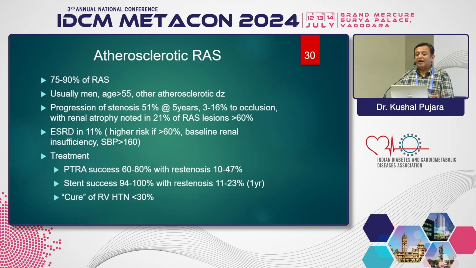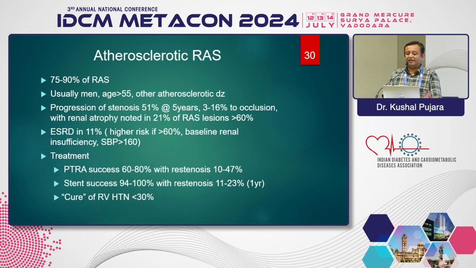On the other side, atherosclerotic renal artery stenosis is more difficult to treat, and there are more chances of restenosis. The one-year restenosis chance is almost 25%, because we use a bare metal stent. That's why we routinely don't advise treating all renal artery stenosis. Nowadays cardiologists, wherever they see a blockage, put a stent, but that is not true in atherosclerotic renal artery stenosis.